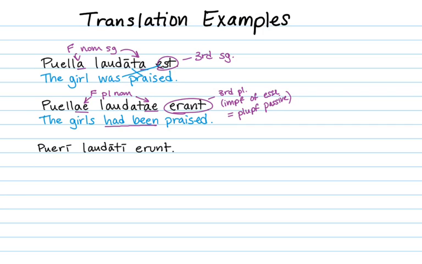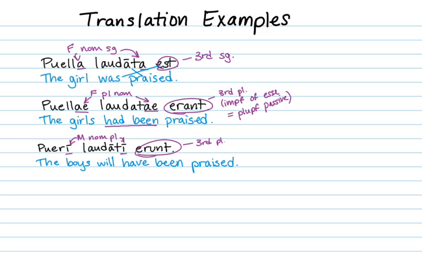In another sample sentence, pueri laudati erunt, this time I'm using the future perfect. The boys will have been praised. Pueri and laudati are both masculine nominative plural. Erunt is a third plural verb. And the future of to be, erunt, plus the perfect passive participle is what gives us the future perfect passive. The boys will have been praised.